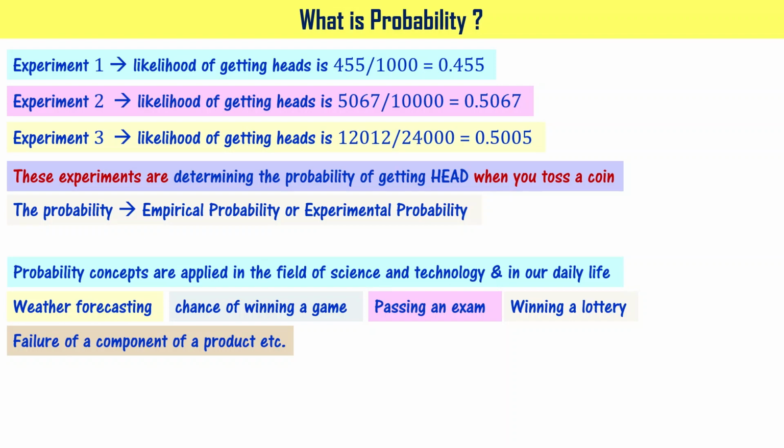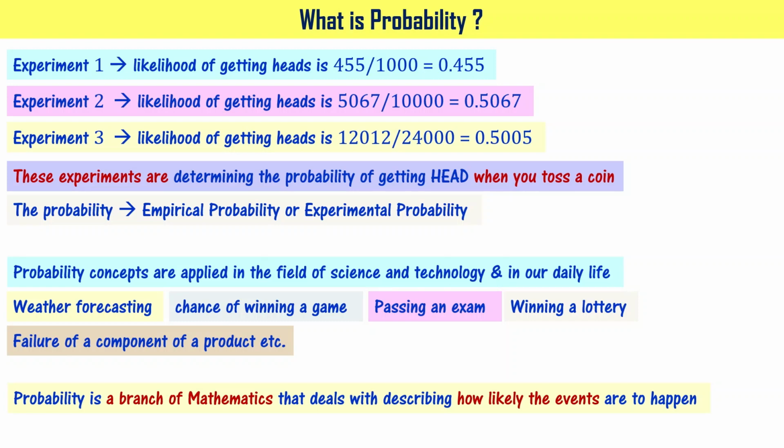For example, you are making a product and you want to give certain warranty, right? Be it 6 months, be it 1 year. How do you decide? You can arbitrarily say 5 years and then every product fails. End of it, you will be paying for all that, right? It means it's a loss for you. So you define that warranty period based on the probability of failure of the components of the product you make. That is how it is done. So probability concepts are used in many areas of science and technology and in our daily life also. Please note this point.